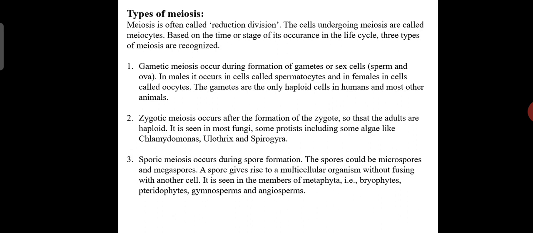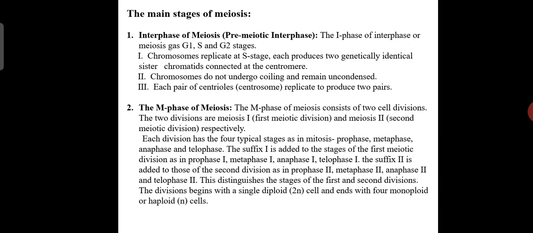It is seen in the members of metaphyta, that is bryophytes, pteridophytes, gymnosperms and angiosperms. So these are the main three types of meiosis division. Now we study the stages of meiosis.